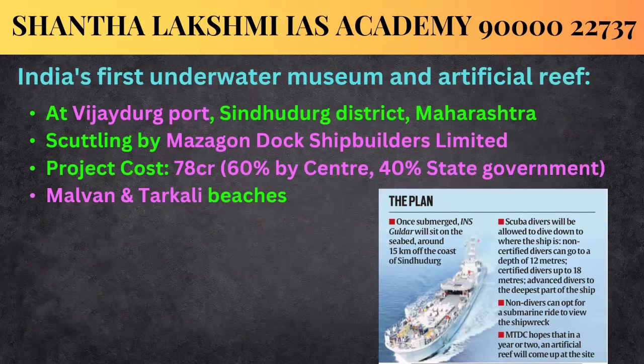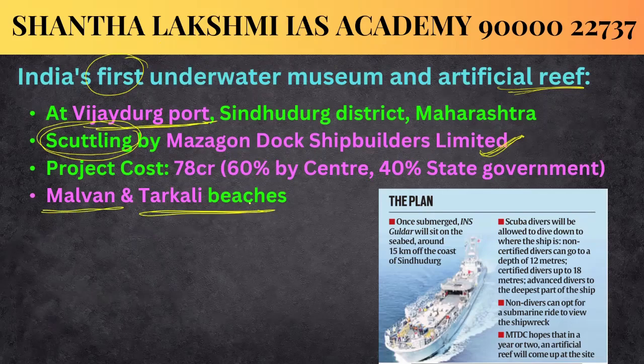Now let's see about this project. It will become India's first underwater museum and artificial reef. So what does the project mean? This INS Guldar will be scuttled. That means it will be allowed to settle deep down on the seabed. This scuttling process will be taken over by Mazagon Dock Shipbuilders Limited. Where will it be situated? At Vijayadurg Port, the Malvan and Tarkarli beaches, Sindhudurg district of Maharashtra. The project cost is estimated at 78 crore, of which 60% will be borne by the Centre and 40% by the state government.